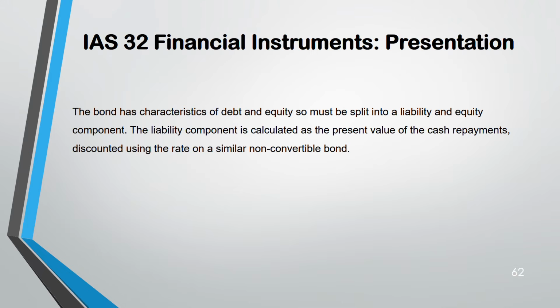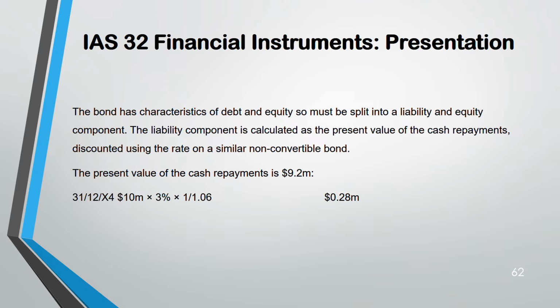Okay, now split. Okay, so present value is 9.2. How? You got it on 1st of Jan 2004. So for that 1 year 2004, I told you you need that discount rate to find the present value, 6%, right? For the first year, you can use the discount table, but if you don't know, you can do it manually also.